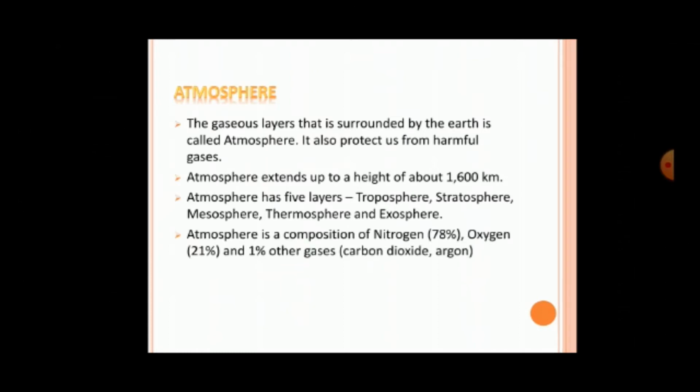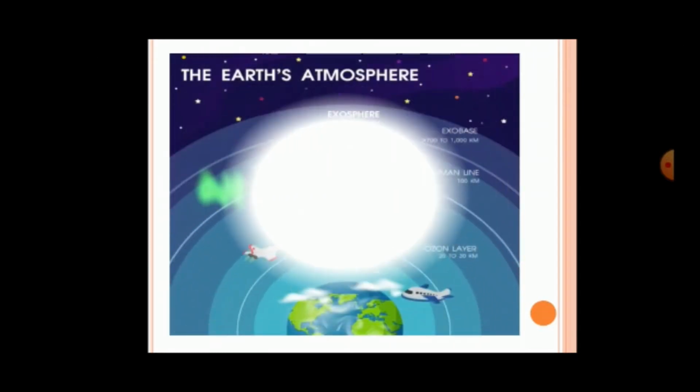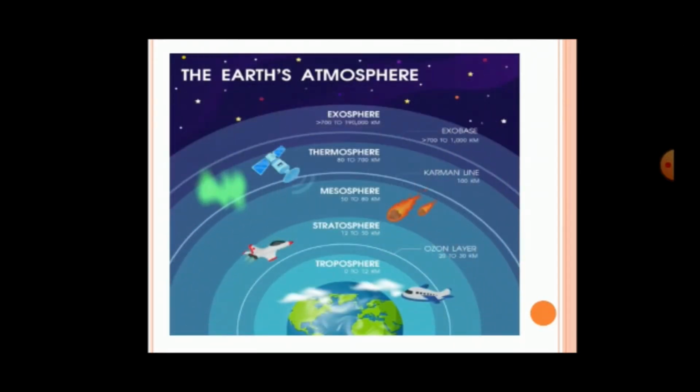Atmosphere is a composition of nitrogen 78%, oxygen 21%, and 1% other gases like carbon dioxide, argon, etc. So friends, in this picture you can see the earth and the 5 layers.